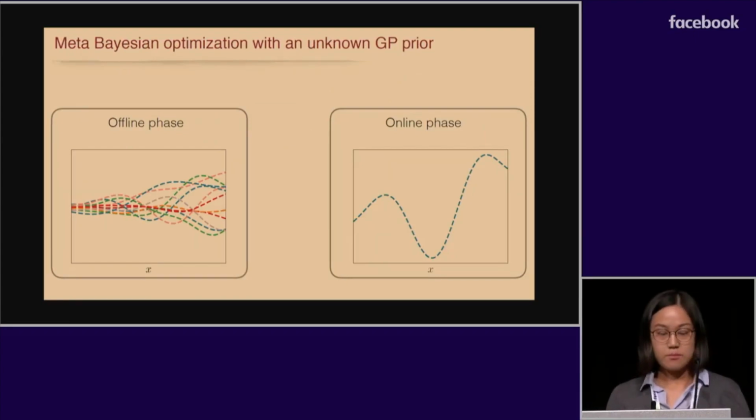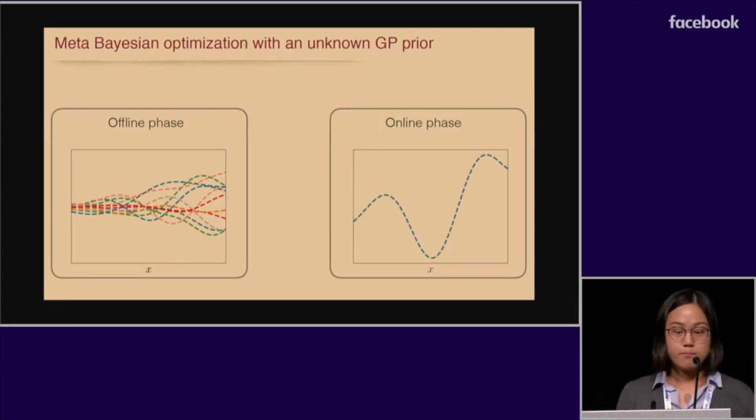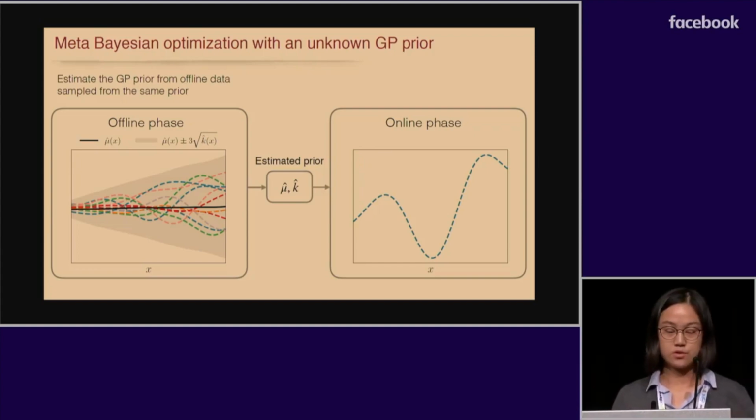Our approach can be viewed as a version of meta-training for Bayesian optimization, and it simply works in two phases. In the offline phase, we're going to collect those meta-training functions, which means functions that are sampled from the same prior. We use those data to estimate the prior, and in the online phase, we are given a new test function to optimize.